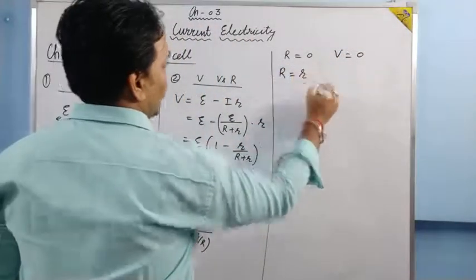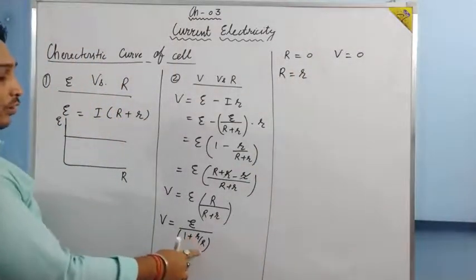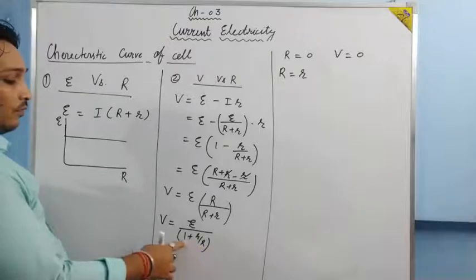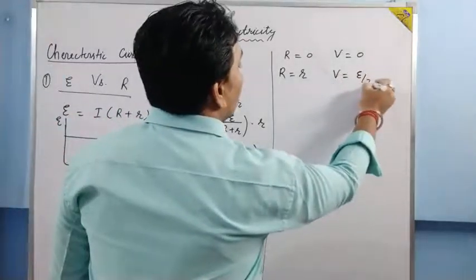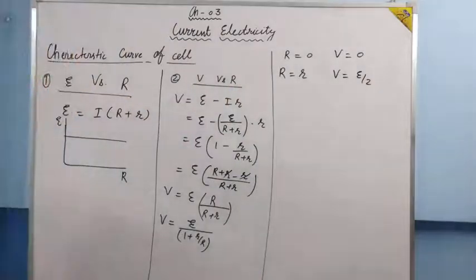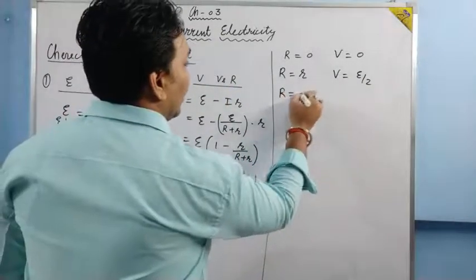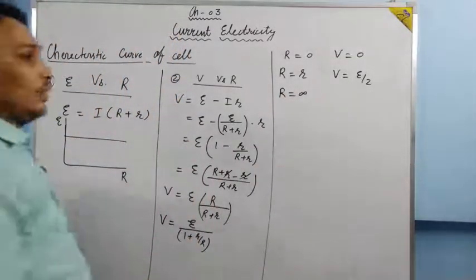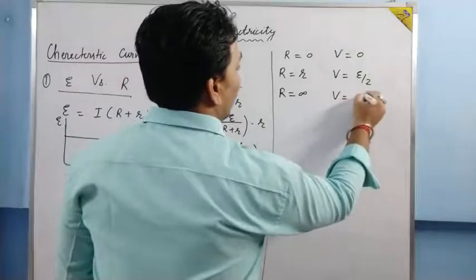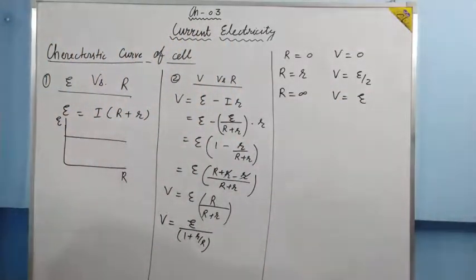Second value, if R is equal to small r, R upon r, both will become same. It will become 1, 1 plus 1, 2, E upon 2. So V will be in that case E upon 2. And when this capital R is infinity, then r upon R becomes 0. In that case, V is equal to E. Okay? So now let us draw the graph.